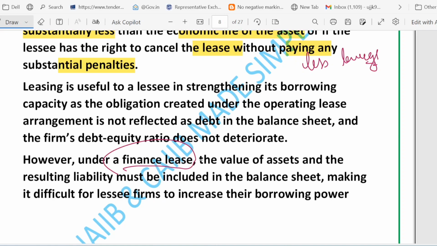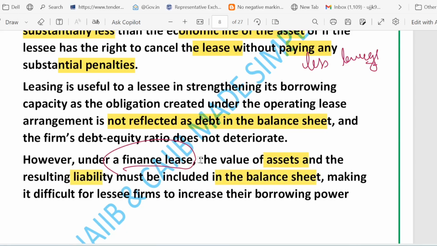But remember, if you talk about the finance lease, the asset and a matching liability are shown in the balance sheet, so that makes it harder for the firm to raise more loans. See, an operating lease you will not show in the balance sheet. You can see it is written clearly here. It is not reflected as debt in the balance sheet, right? But with a finance lease, you have to show the value of the asset and the liability.